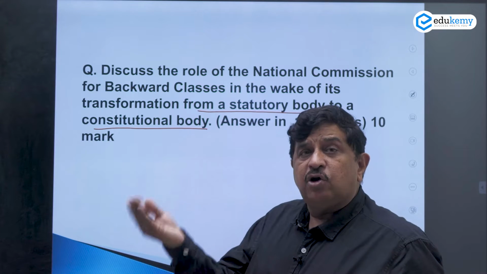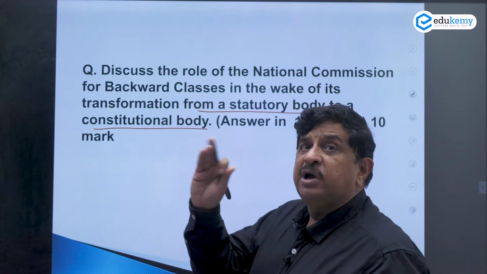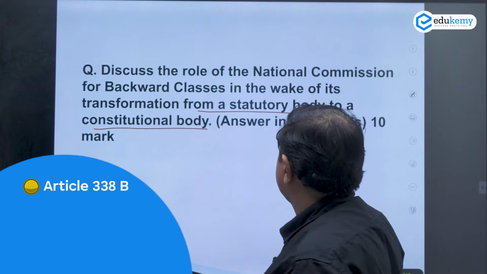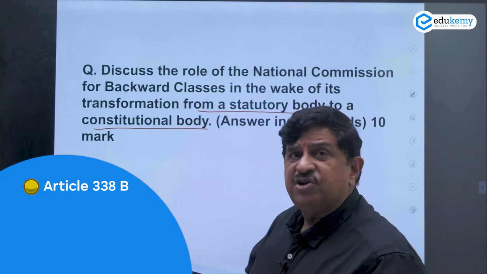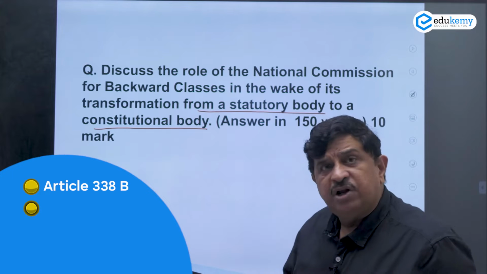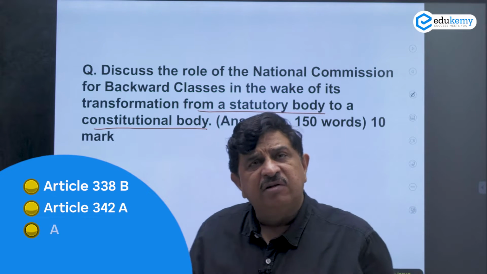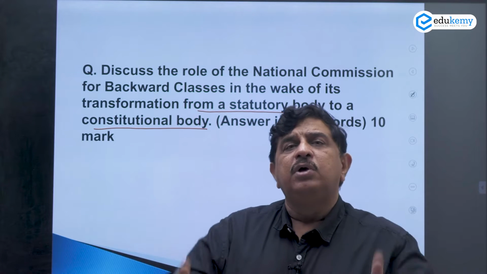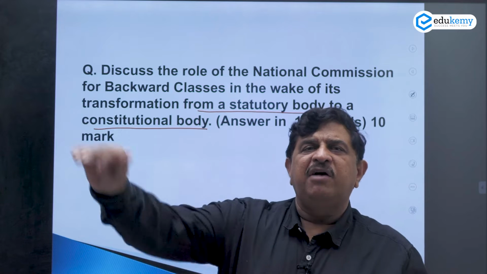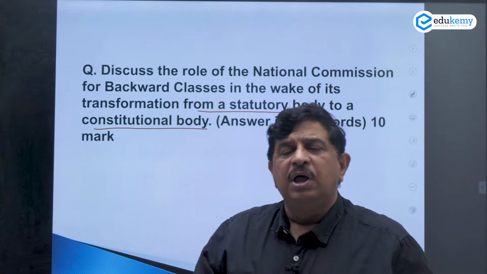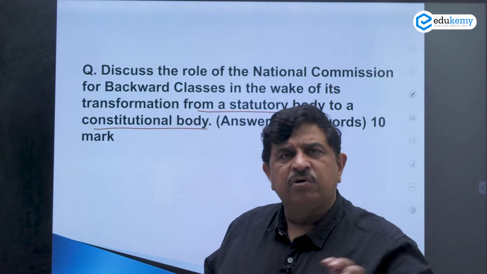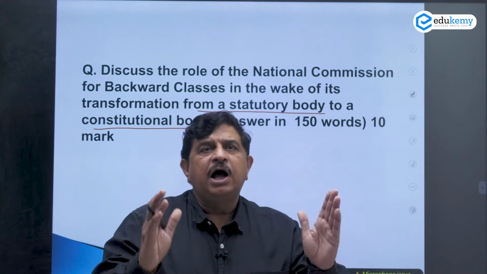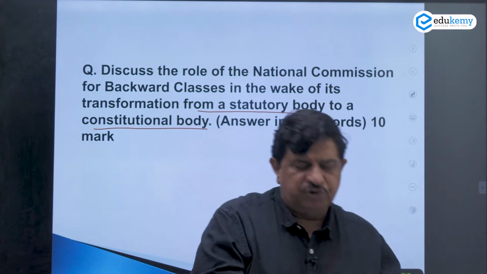If I talk of the articles which you can mention, then you will say, sir, Article 338B, which will come through an amendment when it is made a constitutional body. Then Article 342A, you can talk of Article 15, Article 16. After a brief discussion, I will give you the complete structure: what sentence 1, sentence 2, the main body, and the conclusion should have been, so that you have a fair idea of how to write an answer to such questions.